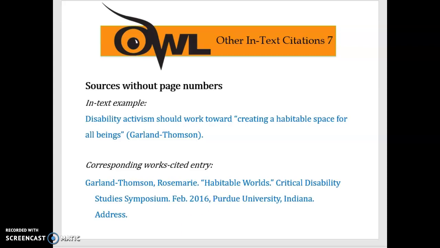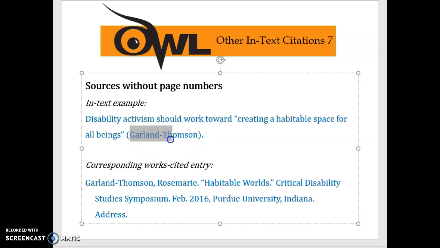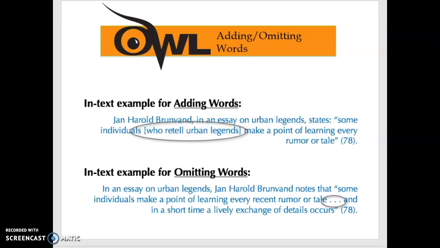If there is not a page number, and this is important, guys, because there is conflicting information about this. If there is not a page number, you only need to give the author. Okay. Some places tell you can count the paragraph number, but I'm going to say you only need to do that if the original text has counted paragraphs. If it doesn't have counted paragraphs, then do it exactly like this, only the name of the author. And I am out of time, so you